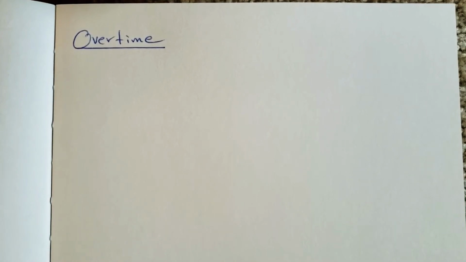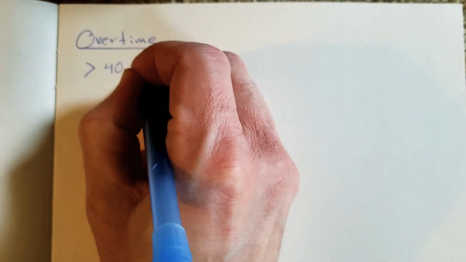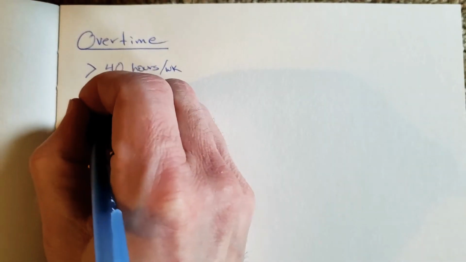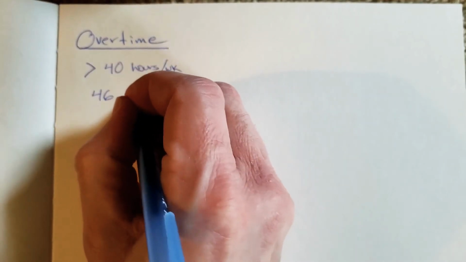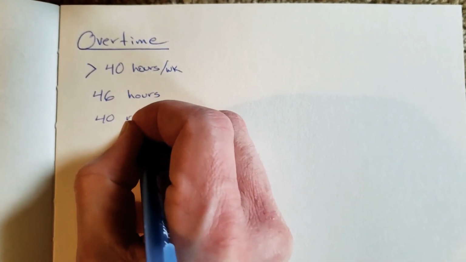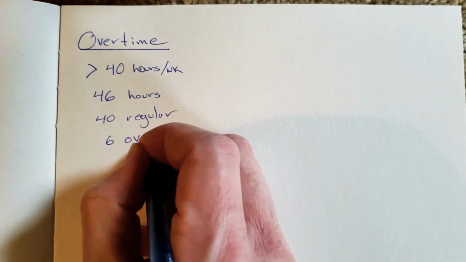All right, this short video is going to talk about overtime. Overtime is anything greater than 40 hours a week. So an example would be if someone works 46 hours in a week, that would mean 40 hours are regular pay and 6 hours are overtime.